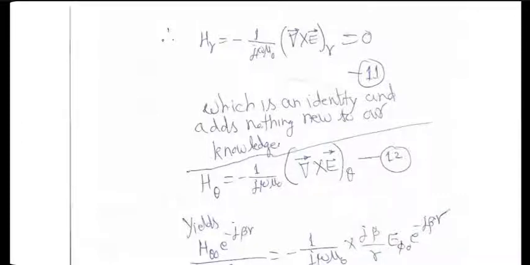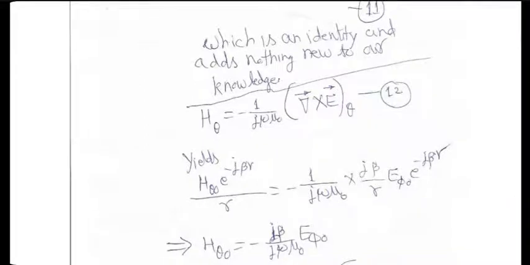That's a very interesting result, that for isotropic antenna, there is no H r. H theta can be derived also. And what we find when we compare left-hand side and right-hand side in terms of coefficients of unit vector in the theta direction, you can double check this in detail later, but you find that H theta naught and E phi naught actually are not independent. They are related to each other. This is something new that comes out.